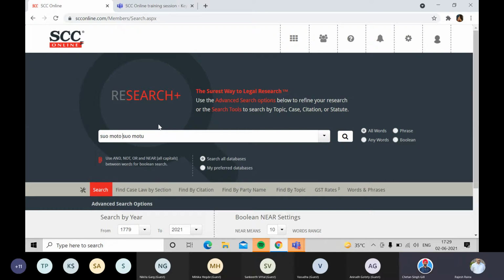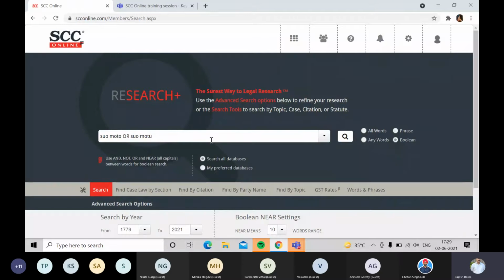So what I'll do is I'll enter the OR operator in caps to search for either of them. The software will not do one search, it will search twice for either of these combinations.